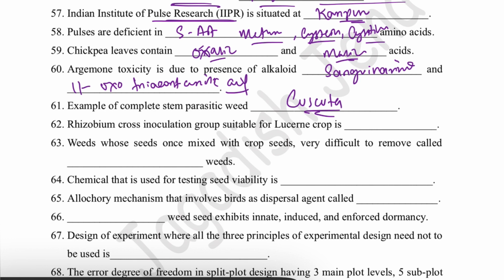Then, the Rhizobium cross inoculation group suitable for the lucerne crop. Rhizobium makes a symbiotic association with pulse or leguminous crops, and there are different cross inoculation groups suitable for different leguminous crops. For lucerne, Rhizobium meliloti is the suitable cross inoculation group.